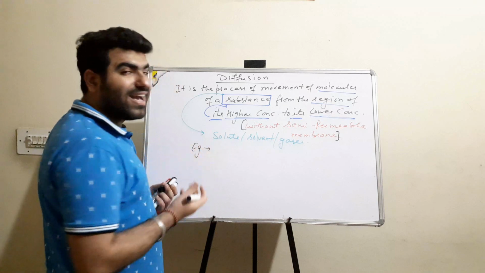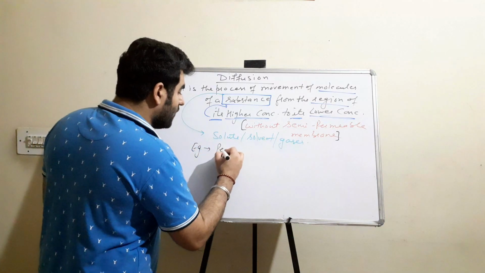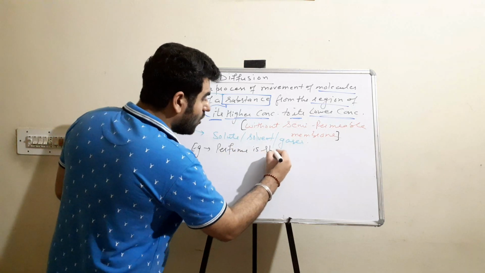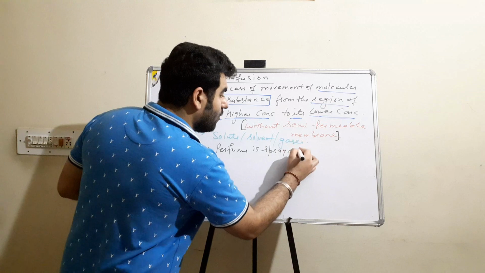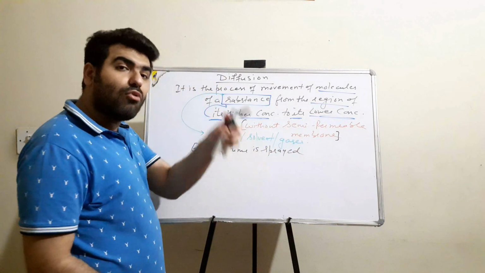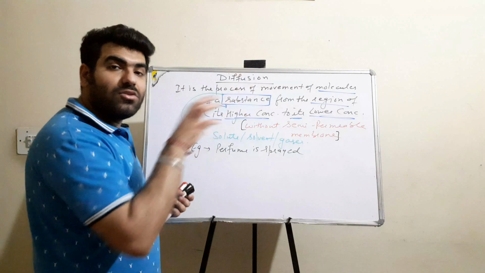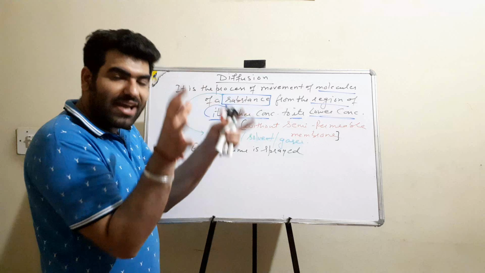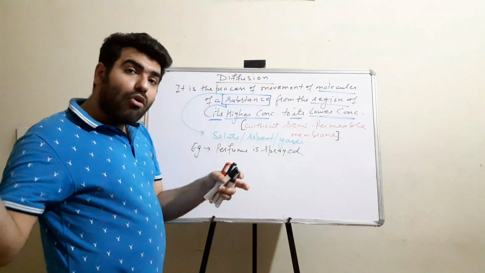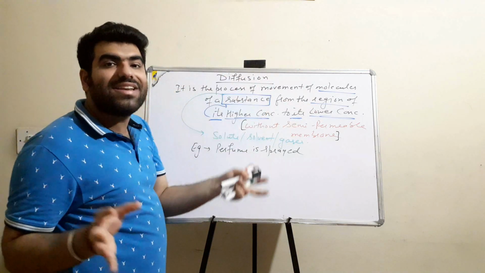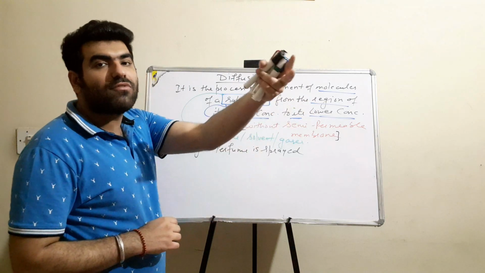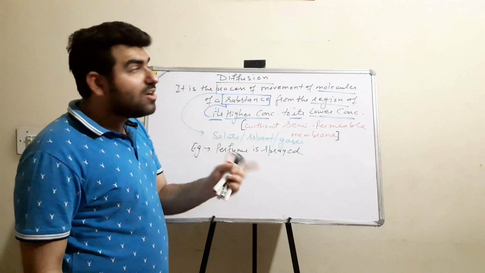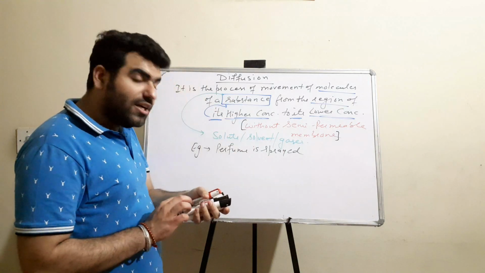If we take an example, if a perfume is sprayed on one corner of the room, then its fragrance spreads all over the room. That one corner of the room is the region of high concentration where the fragrance is at a higher concentration. All the other room except that corner is the region of lower concentration, so it will move from higher concentration to lower concentration, and there is no membrane controlling the movement. So that process is known as diffusion.